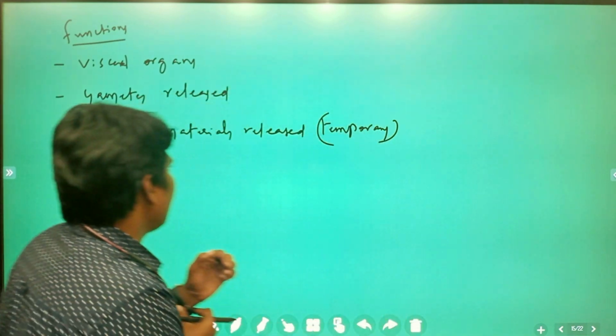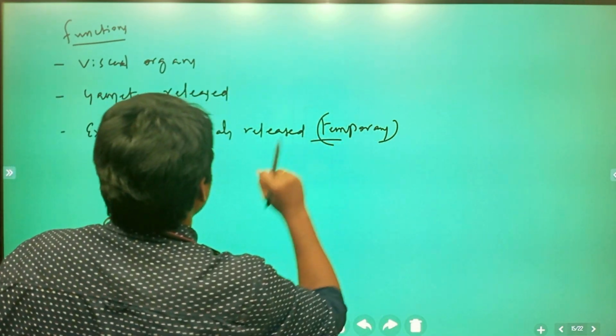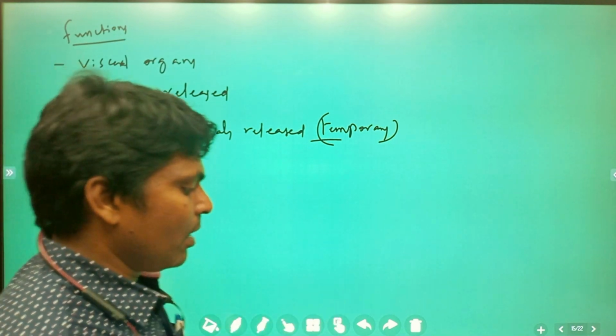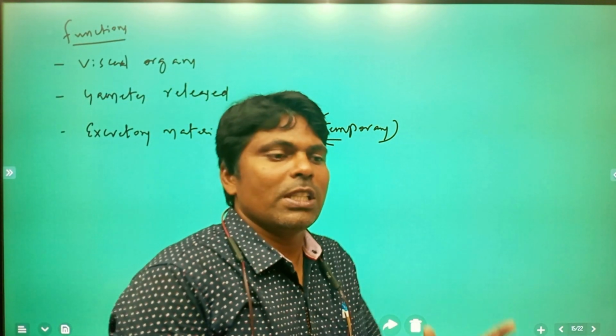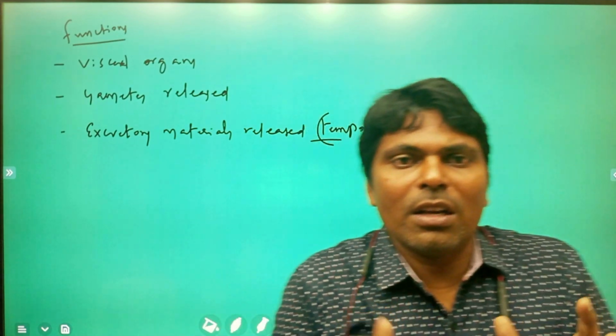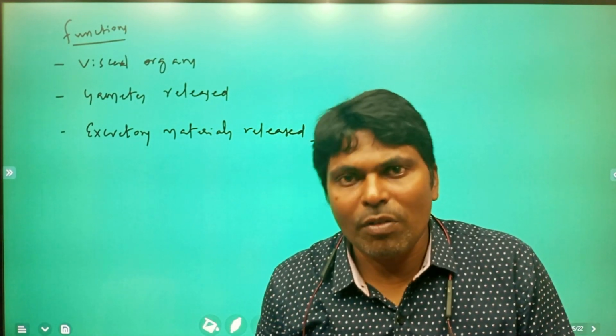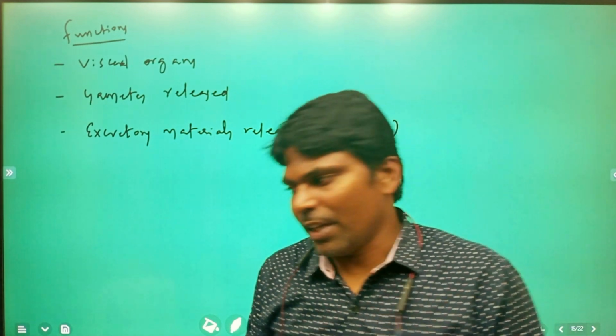Anyhow, for a certain temporary time, waste materials are released into the coelomic fluid. Clear? These are especially internal organs which are covered, thereby giving protection.